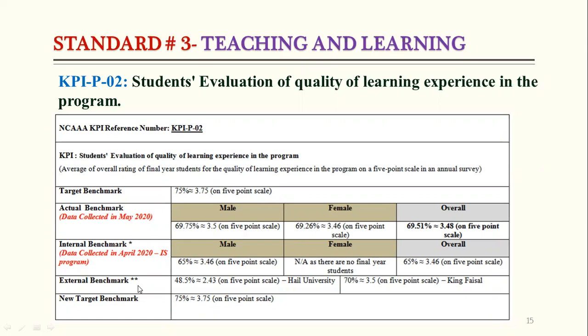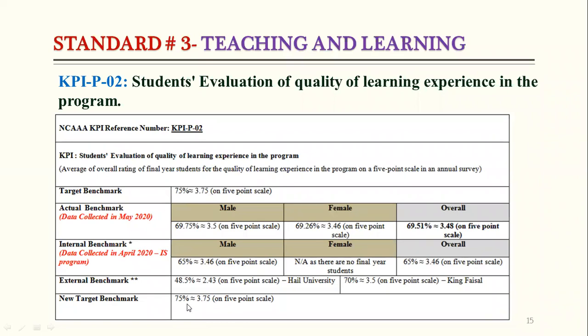The external benchmark was chosen as Haile University and King Faisal University. So 2 universities are chosen for this KPI. And now you can see here the new target benchmark. The new target benchmark is 75%. So there is no change in the target benchmark and the new target benchmark.